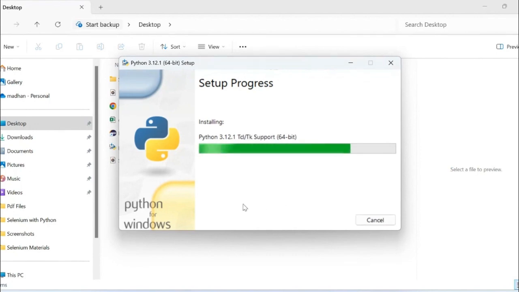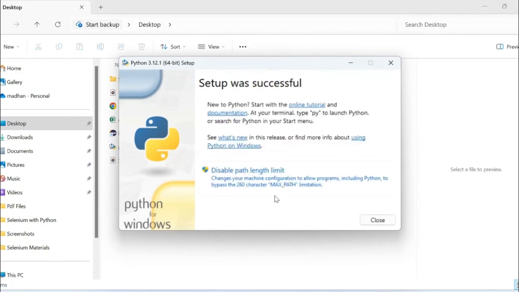So it is installing, I mean, it is setting up the process. Once it is installed, we will check whether it is properly installed or not. Yeah, it is installed successfully. That is the reason you see setup was successful.